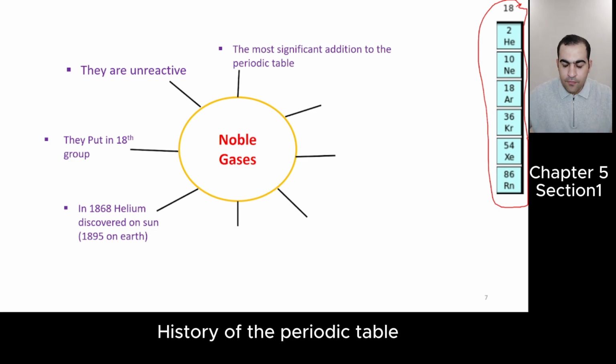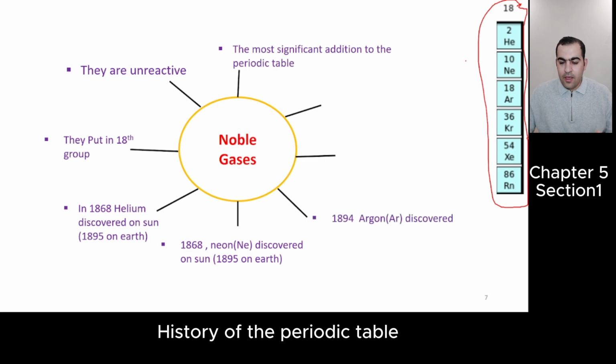The first noble gas discovered was helium. In 1868, helium was discovered on the Sun first, then on Earth. Neon also in 1868 was discovered on the Sun, and in 1895 on Earth. Then argon was discovered in 1894, then krypton and xenon in 1898. The last noble gas discovered was radon.